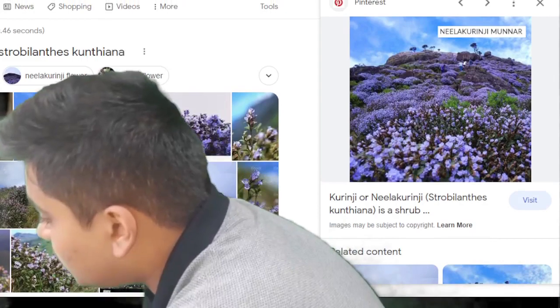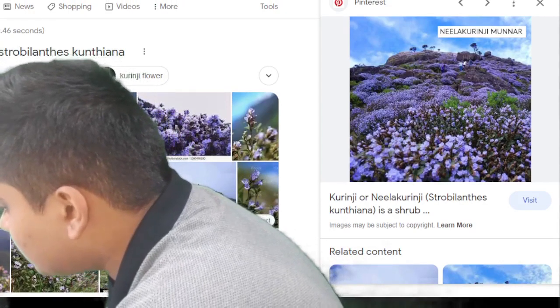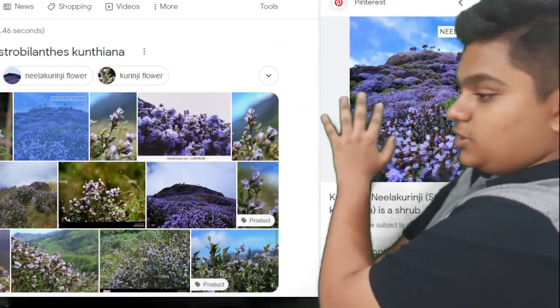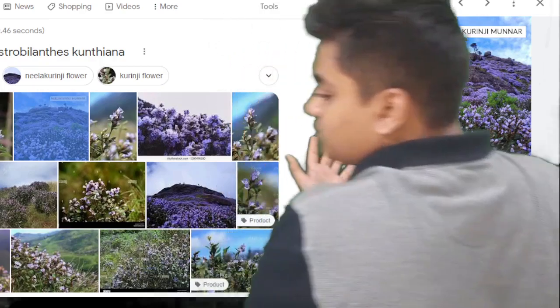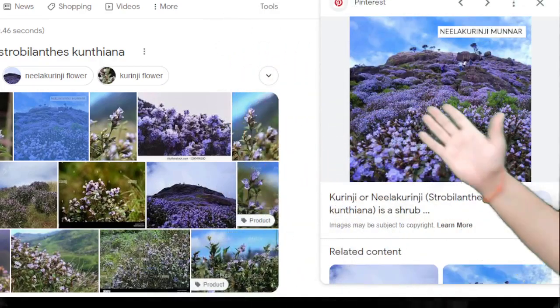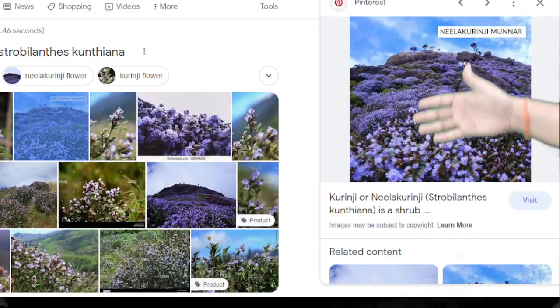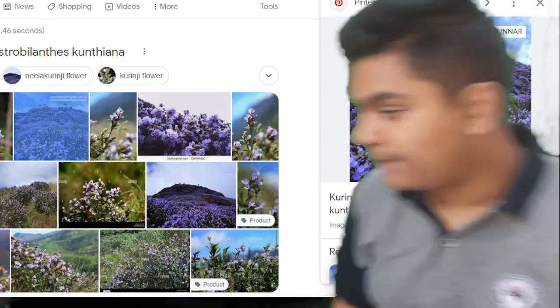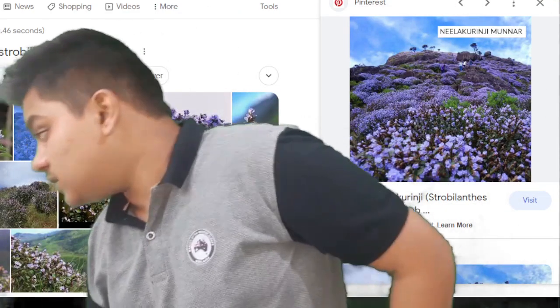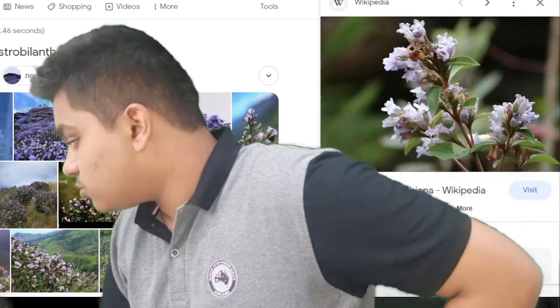See, Neil Corange or Strobilanthus kuntiana. See how beautiful it is. It has made the whole green hill appear as if it is blue in color. This is the adorable nature of this Strobilanthus kuntiana.